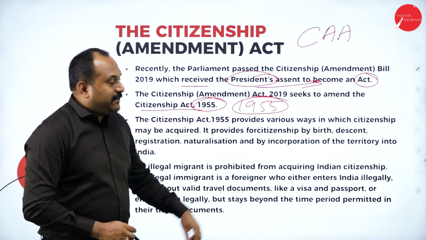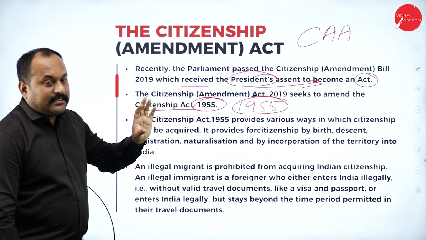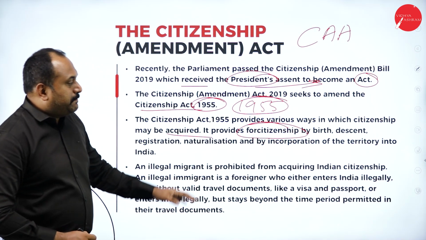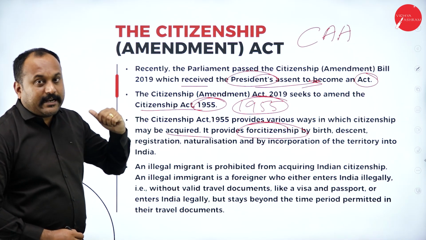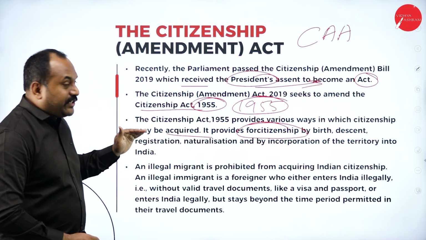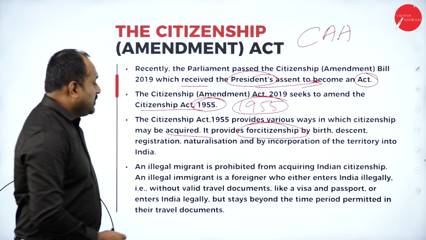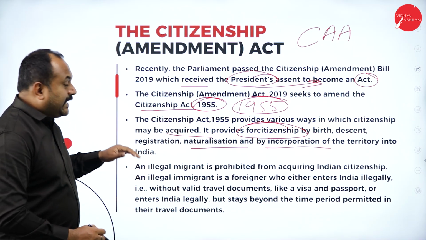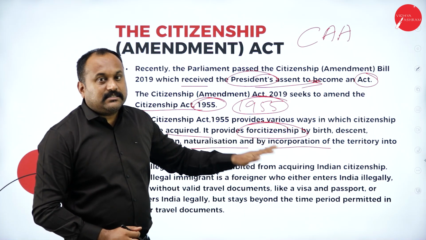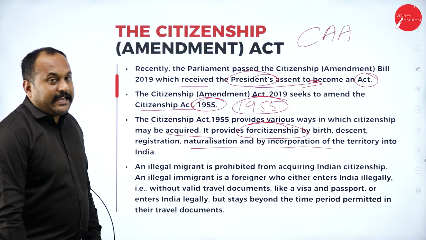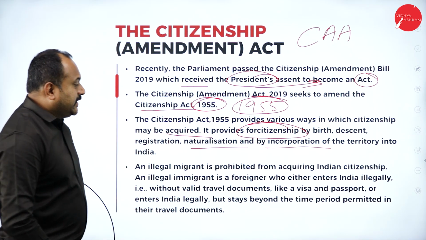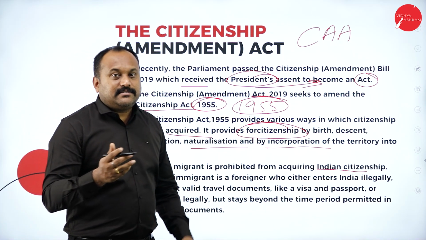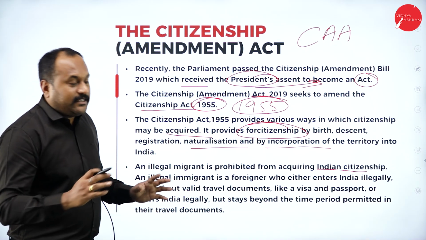Our Citizenship Act 1955 provides various ways in which citizenship may be acquired. It provides for citizenship by birth. By birth, you get the citizenship. Descent, registration, you register, you will get a citizenship. Naturalization and by incorporation of the territory into India, then also you will get citizenship. And illegal migrants are prohibited from acquiring Indian citizenship. Now somebody comes from somewhere and they stay illegally. Now they can't get citizenship.